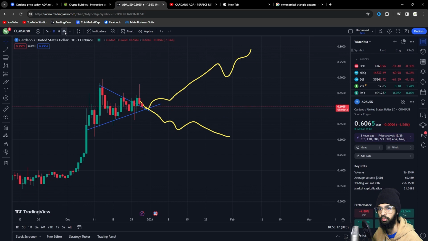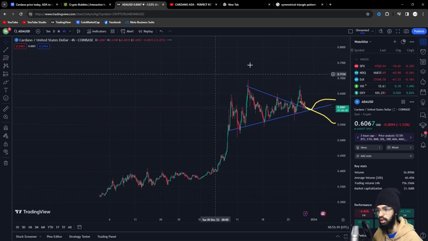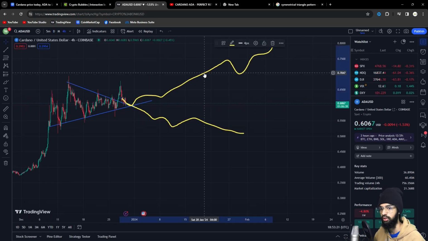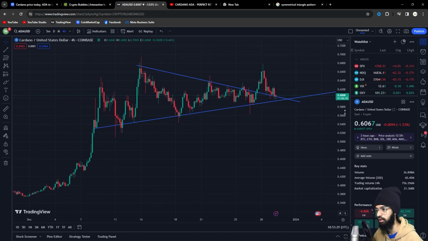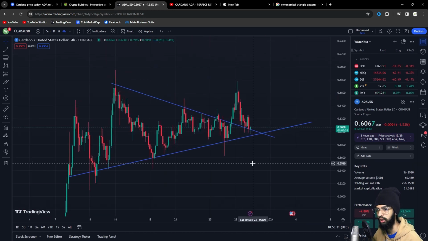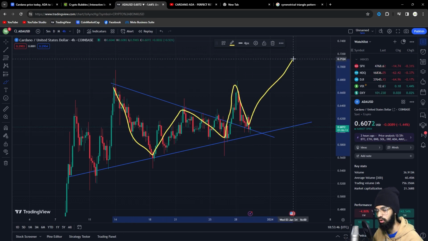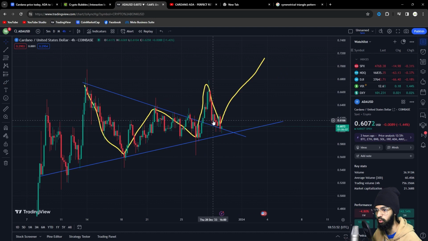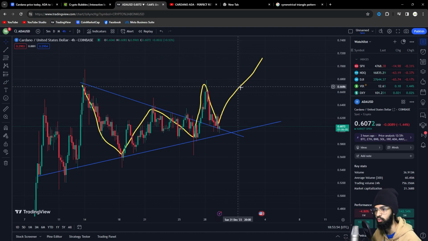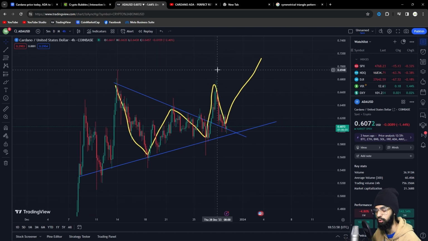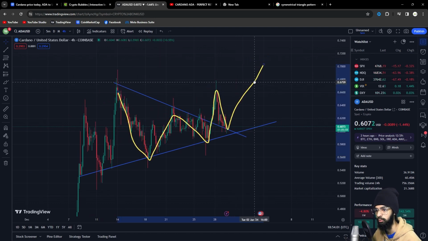So let's switch back to the 4 hours graph, and let me just delete this real quick. We can see we already have seen our symmetrical triangle pattern right here. We have seen these patterns in this symmetrical triangle, and we are on this resistance line currently. We haven't broken this trend right here. We had a breakout and we had a retest. So this is amazing news. We are possibly on the positive side, and we have soon to see more positive movements in ADA.